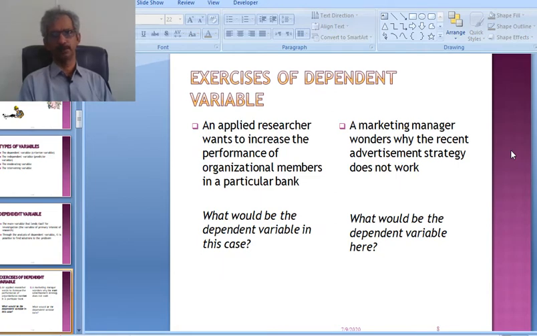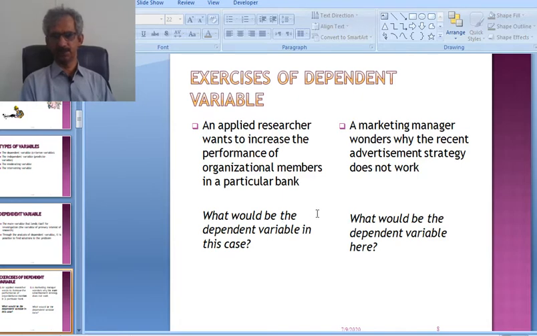Exercises on the dependent variable. An applied researcher wants to increase the performance of organizational members in a particular bank. A marketing manager wonders why the recent advertisement strategy does not work.